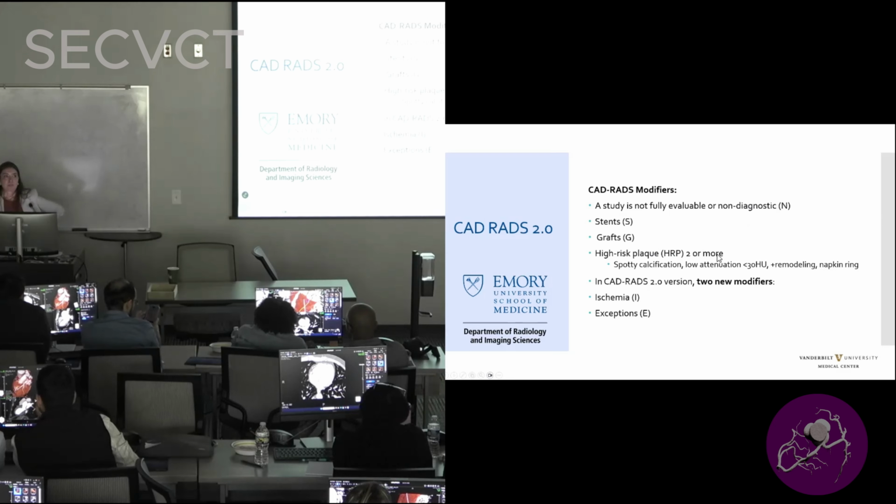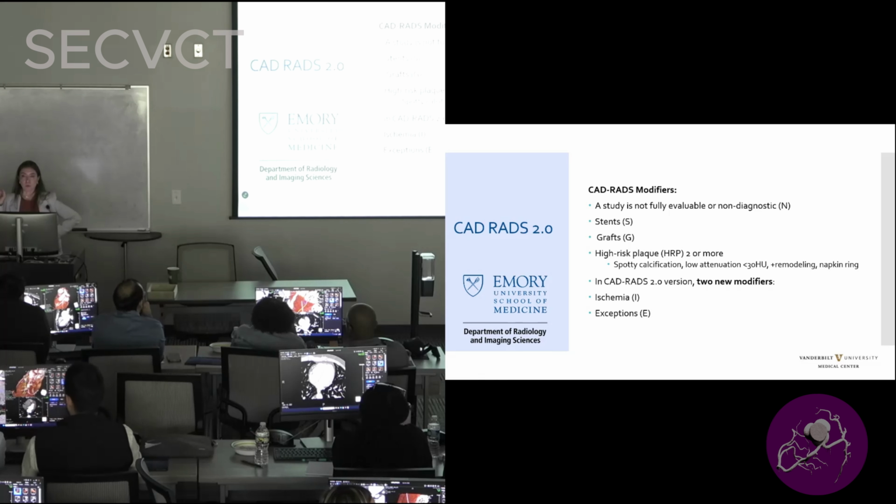High-risk plaque was previously denominated as vulnerable plaque, and the definition there is 2 or more of the 4 high-risk features. So what are those? The spotty calcification, low attenuation, which is going to be less than 30 Hounsfield units, positive remodeling, or a napkin ring sign. So if you have 2 or more, then you have to call it high-risk plaque, and that has to be reported.